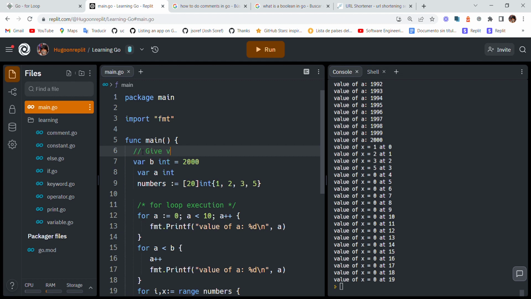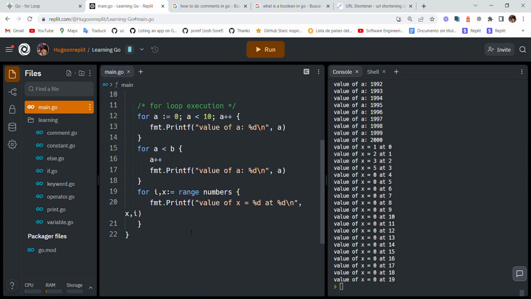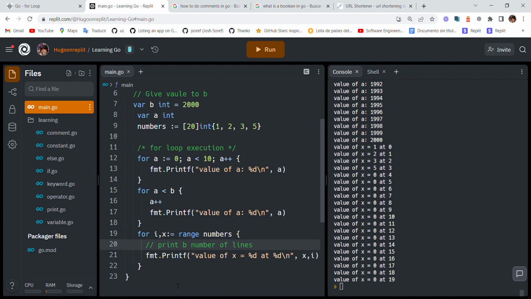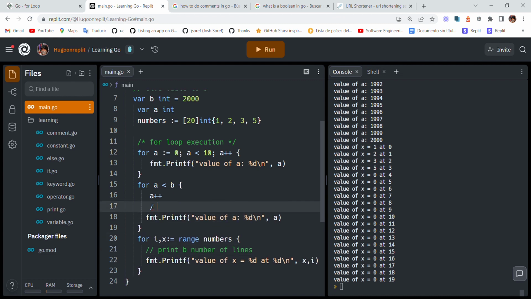So give a value to b, then here you print b number of lines, okay, and easy as that. And here we print a number of lines.